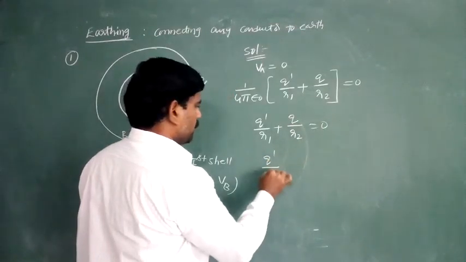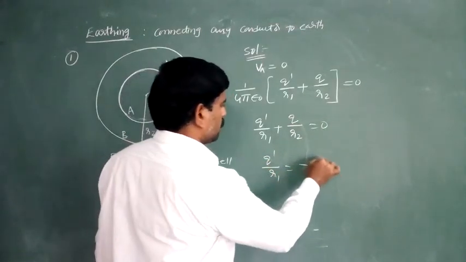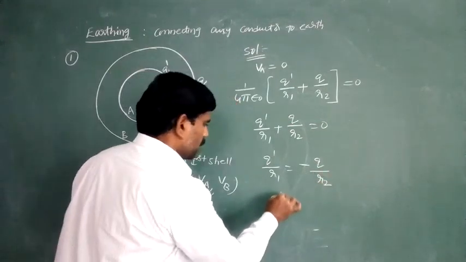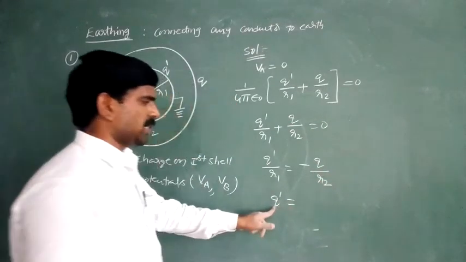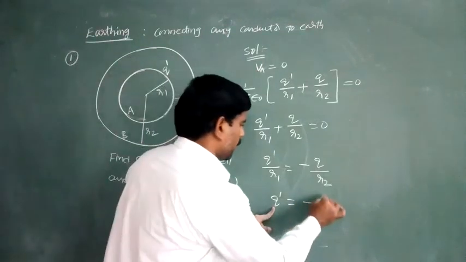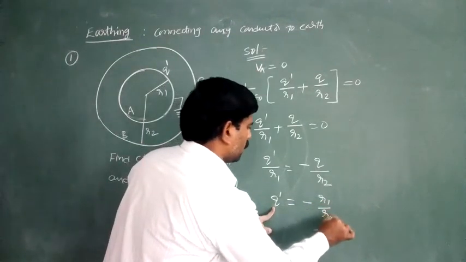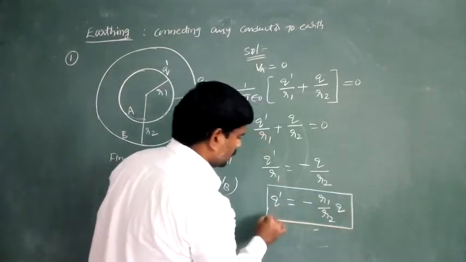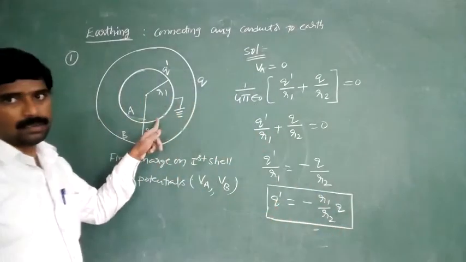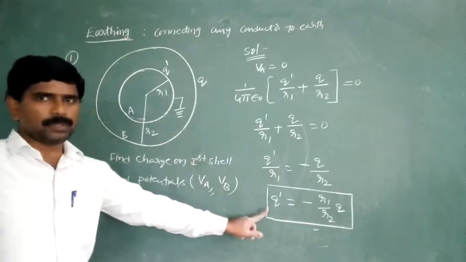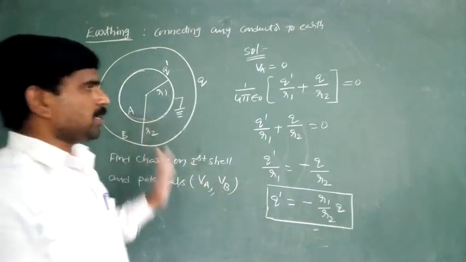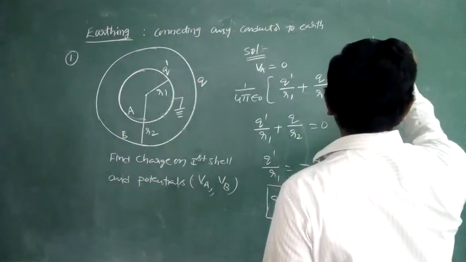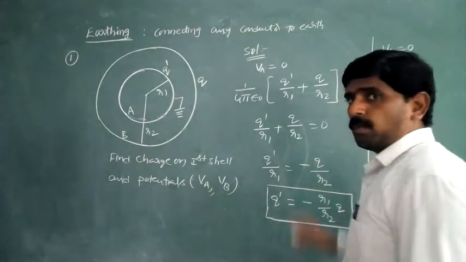Therefore, Q dash by R1 is equal to minus Q by R2. Therefore, the charge on the surface of the first shell, Q dash, is equal to minus R1 by R2 into Q. This is the charge on the surface of the first shell. Here charge is not equal to 0. But potential is equal to how much? When it is connected to the ground, potential must and should become 0.